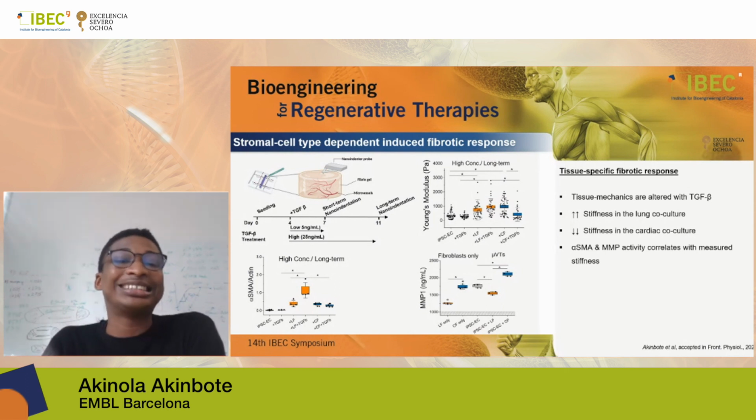In summary, we saw that tissue mechanics were altered by TGF-beta. There was an increase in stiffness with the lung co-culture, a decrease in stiffness with the cardiac co-culture, as well as smooth muscle actin and MMP activity correlating with the measured stiffness.